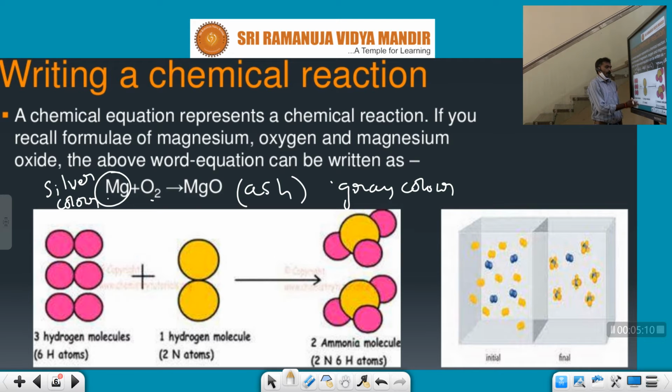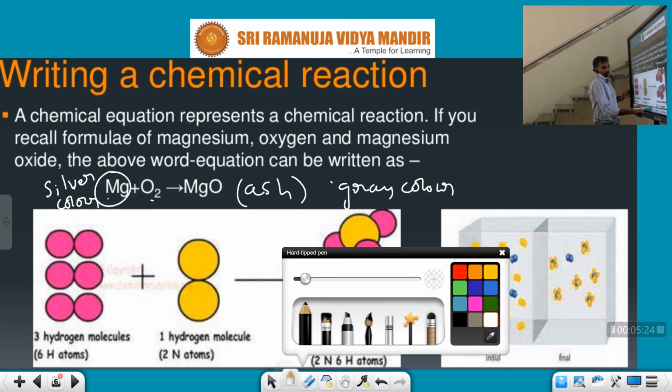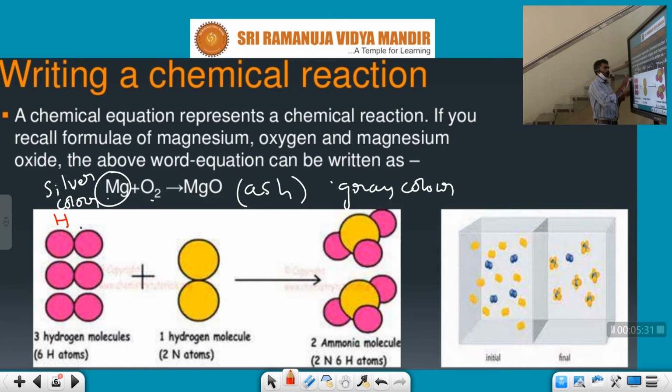In a similar way, one more example: hydrogen molecules and nitrogen molecules. Here the pink color indicates H2 molecules, hydrogen molecules, and these are nitrogen molecules.